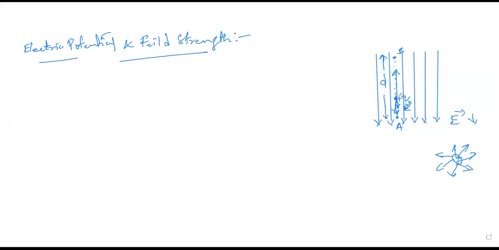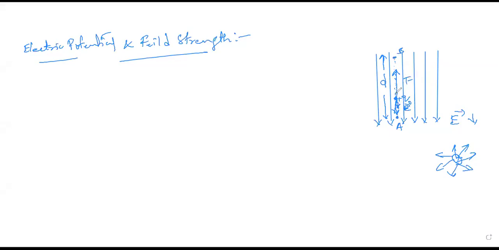I'm forcibly moving it in the opposite direction, but already this is a positive test charge, correct? So when you move it by an external agent without acceleration between points A and B, there exists some force.